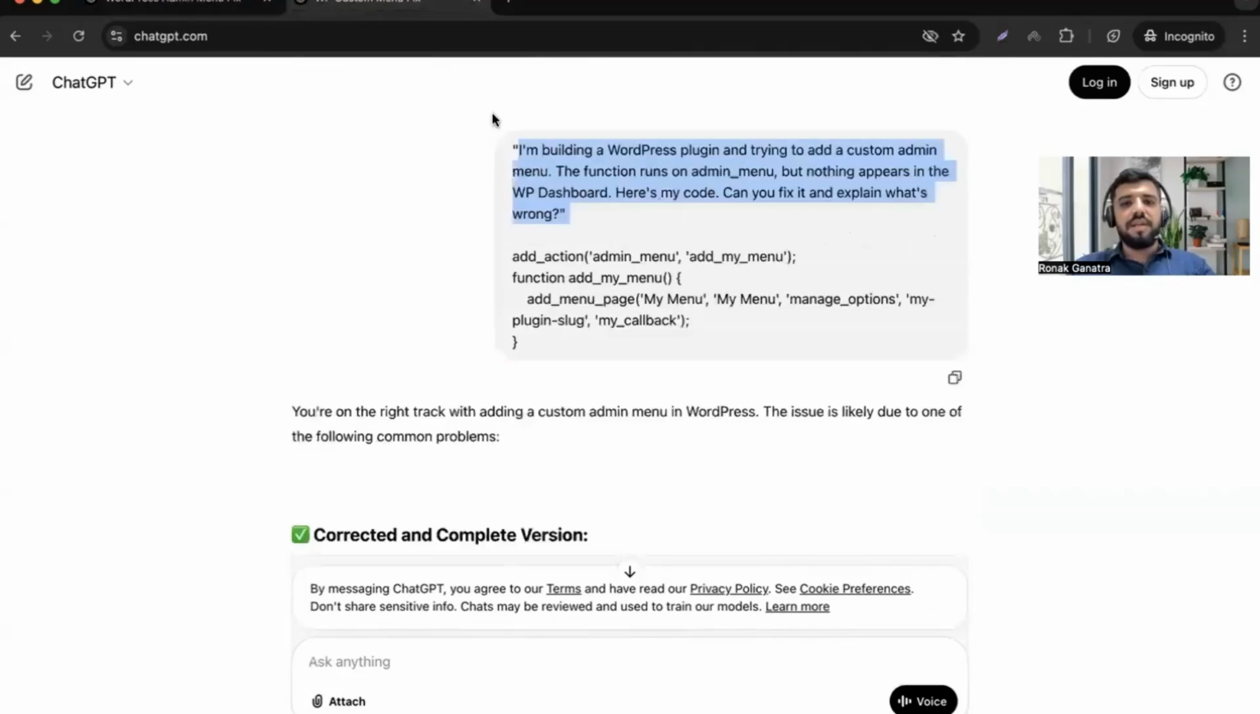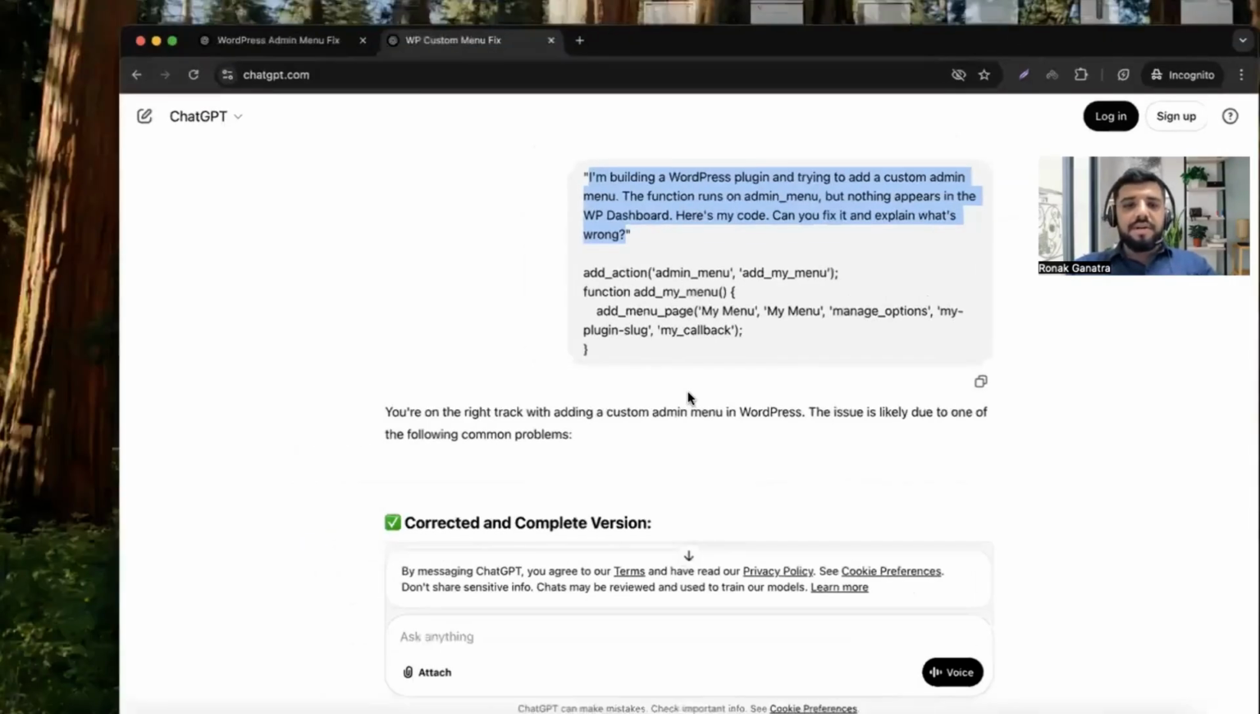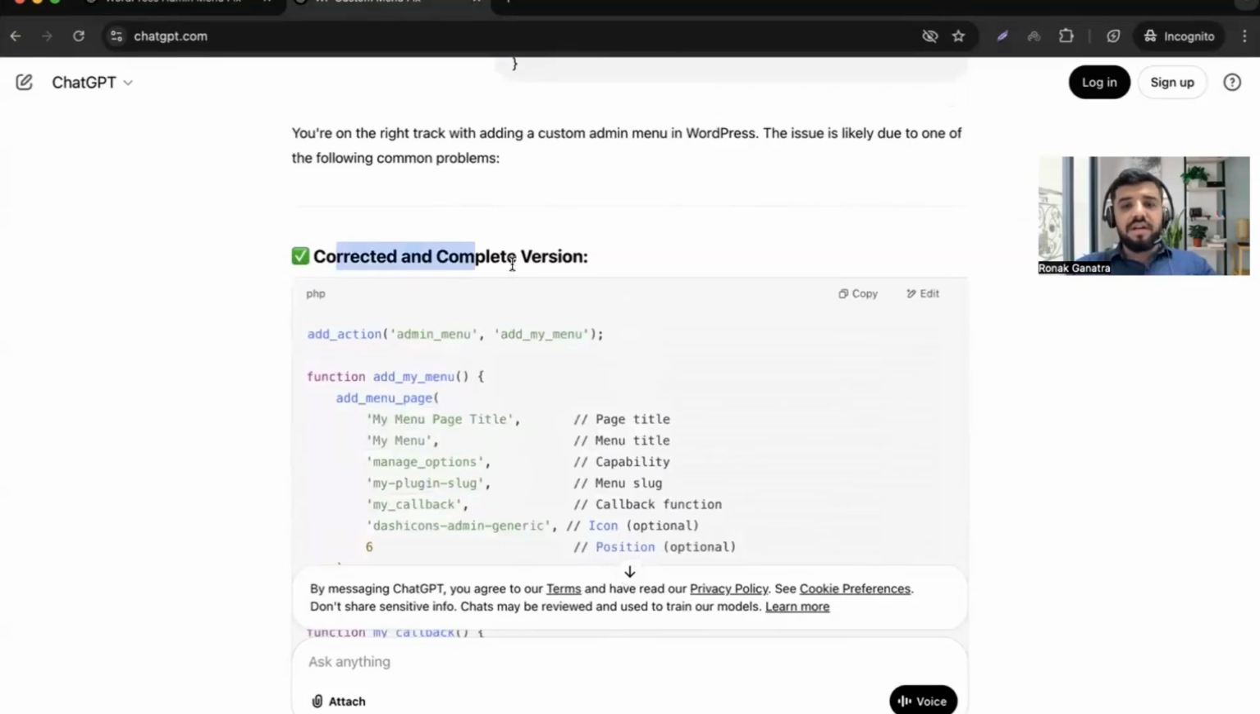Let me share one more screen. Here I have provided a good prompt, right? I have given all the details: I am building a WordPress plugin and trying to add a custom menu. Here you can see the admin menu code and all the code which I have added. You can see that this is the correct and complete version.